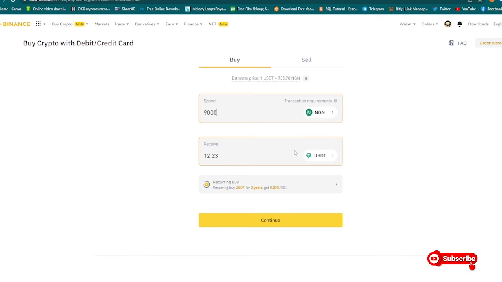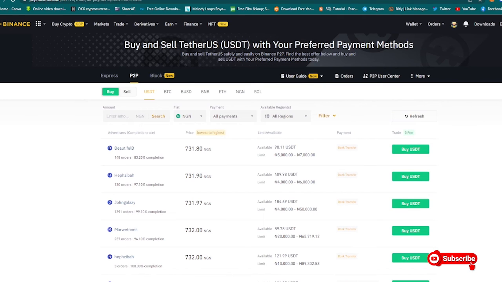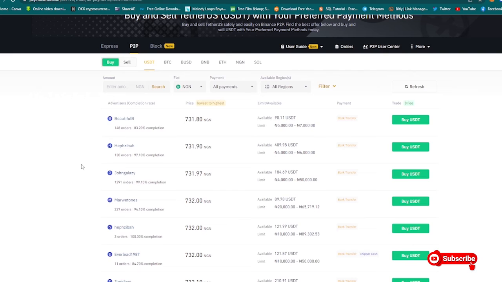Now some people wouldn't like going for this, but some people would want to go for this option, because maybe to them it feels that it is safe and secured. But I won't go through this route. I would rather go through the P2P trading. This is the P2P right here. It's easier, and you can actually buy lower.